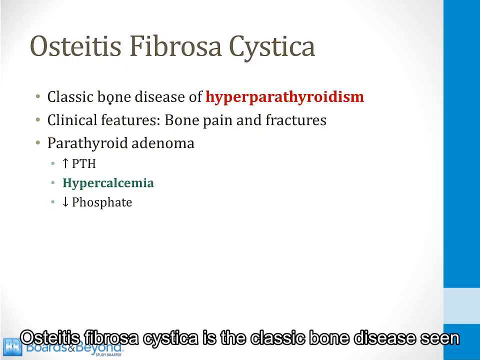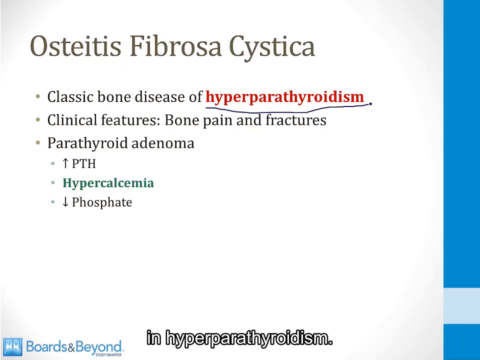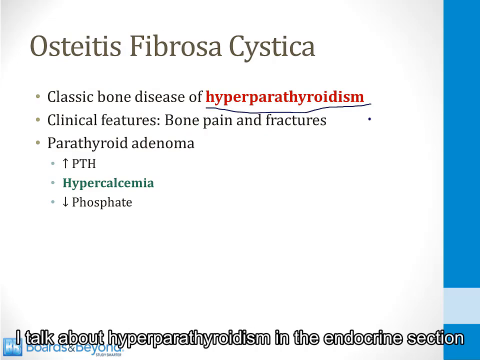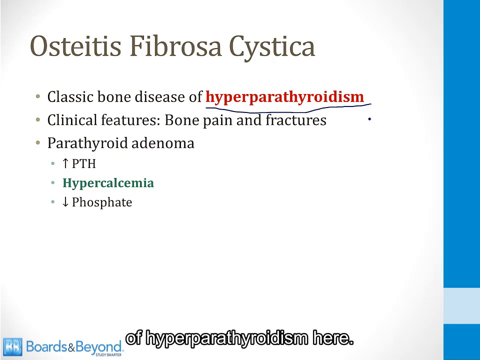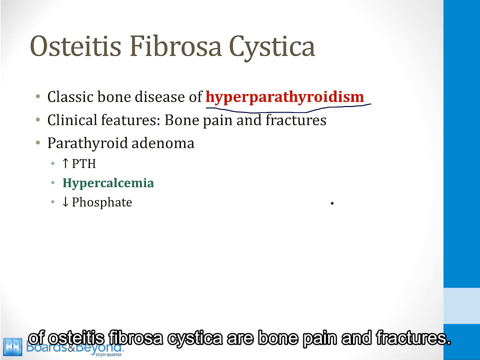Osteitis fibrosa cystica is the classic bone disease seen in hyperparathyroidism. I talk about hyperparathyroidism in the endocrine section in the video on the parathyroid gland, but I'll review the bone features of hyperparathyroidism here. So the clinical features of osteitis fibrosa cystica are bone pain and fractures.